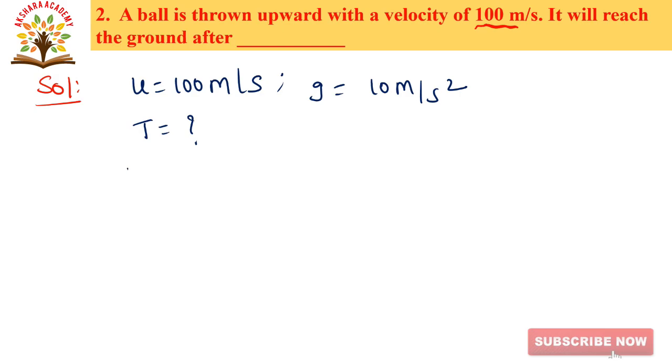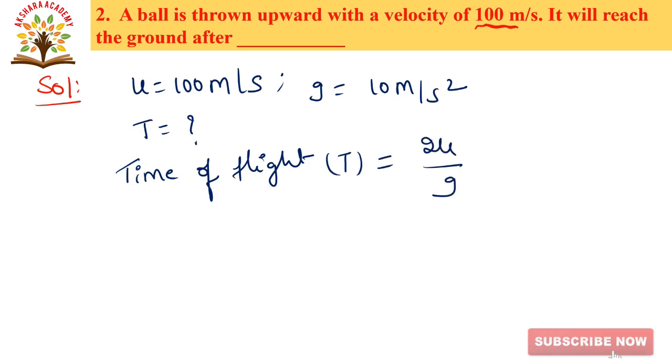Time of flight, here time of flight is nothing but time of ascent plus time of descent, that is T is equals to 2U by g. So substituting values, T is equals to 2 into 100 by g, nothing but 10.